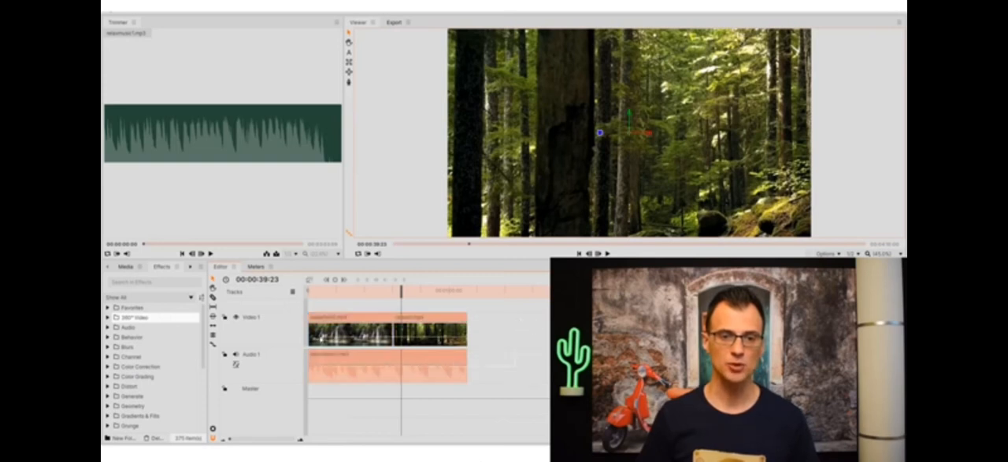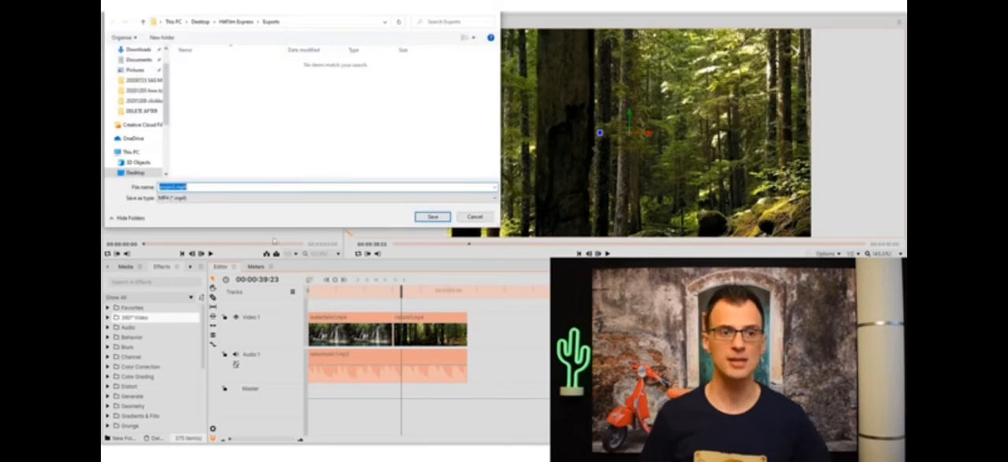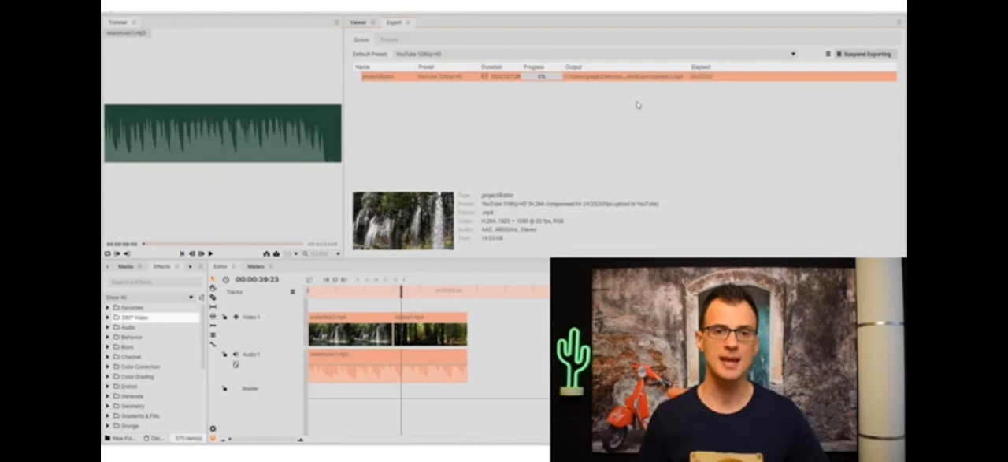To do that, you need to choose your timeline and then go into file and hit export. And here you can give it a name. I'm just going to call it project. MP4 is the preset that you want, and hit save. And this will now go ahead and export your project.